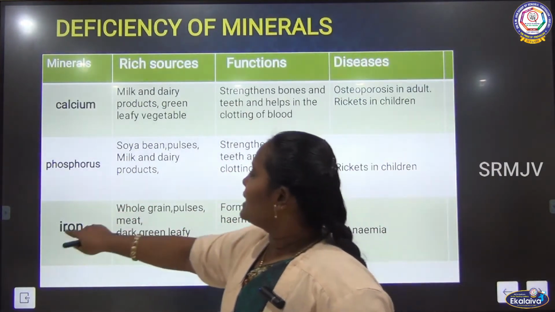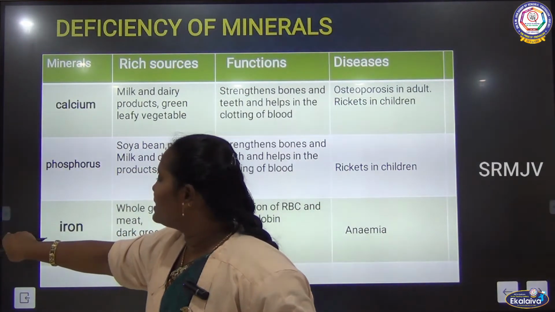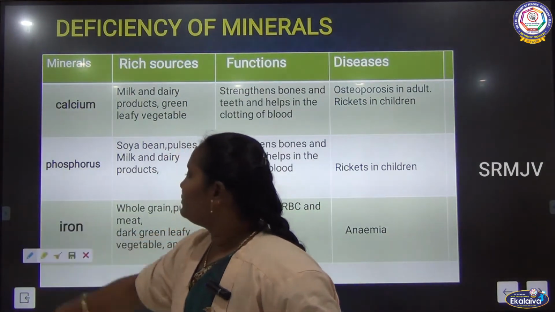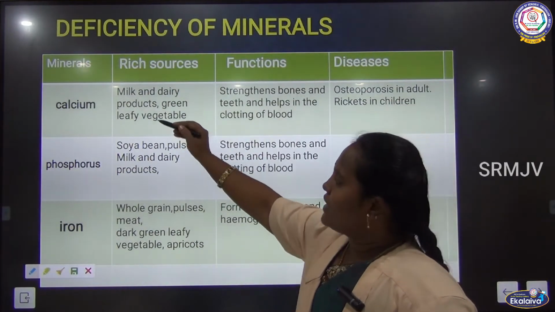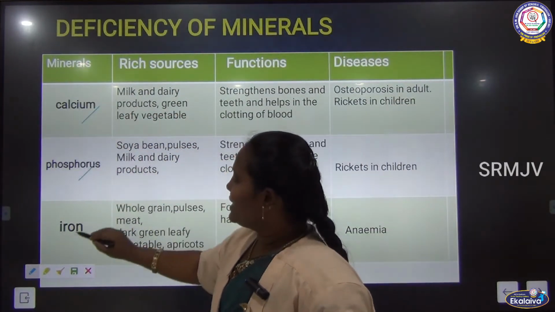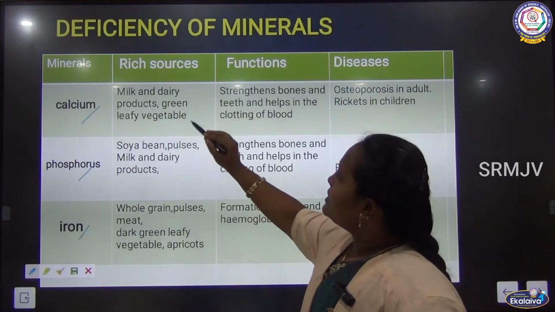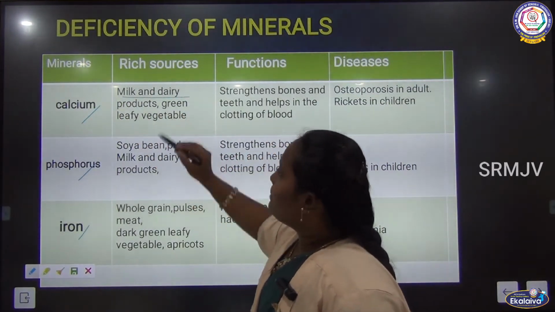Next we have to see the mineral deficiencies. The first ones we have to see are calcium, phosphorus, and iron. Calcium is present in milk products.